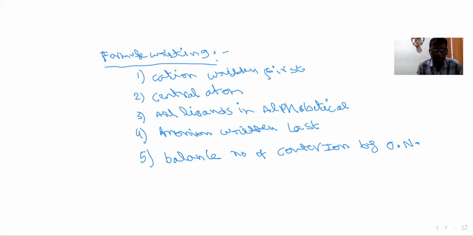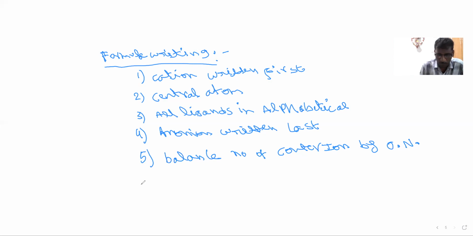First, we write the cation. After that, the central atom. After that, all ligands in alphabetical order. Next, the anion is written last. And whatever counter ions are there, they are balanced using the oxidation number. So one example we'll see, or 2-3 examples.